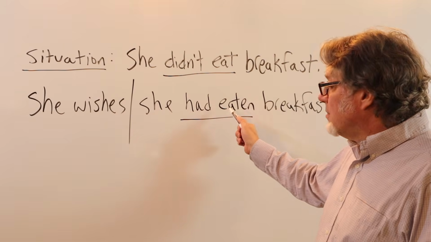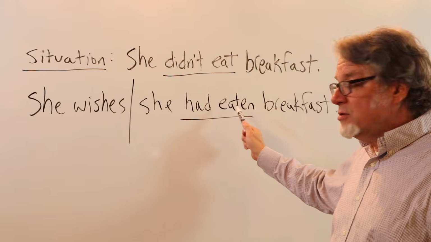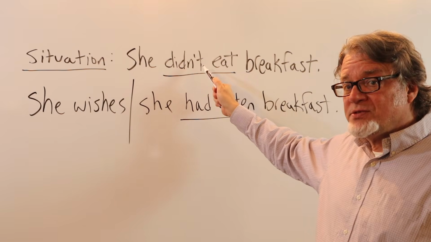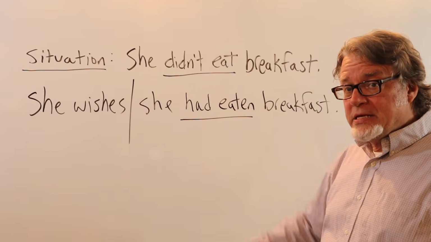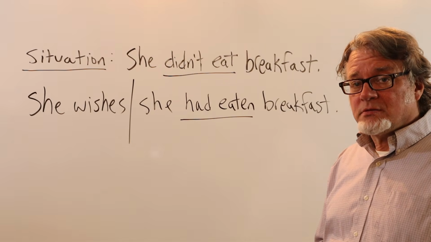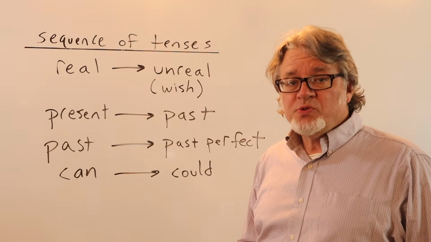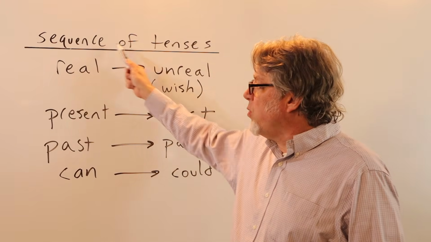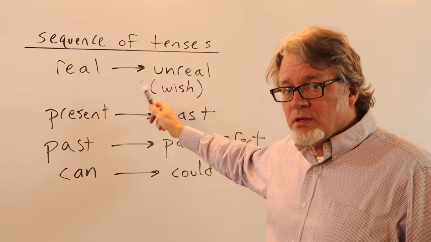When you hear this, you realize that this is what was true in the past. She didn't eat breakfast.